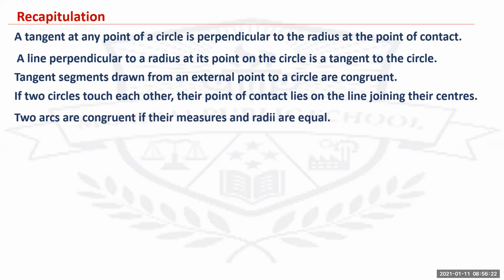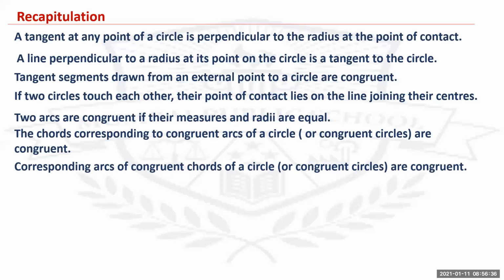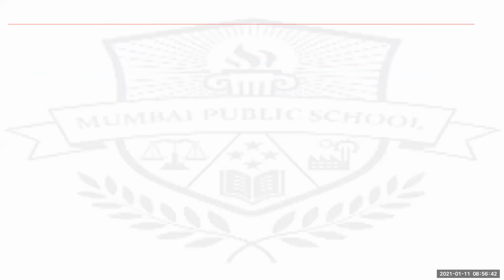Two arcs are congruent if their measures and radii are equal. The chords corresponding to the congruent arcs of a circle are congruent. Corresponding arcs of congruent chords of a circle are congruent.